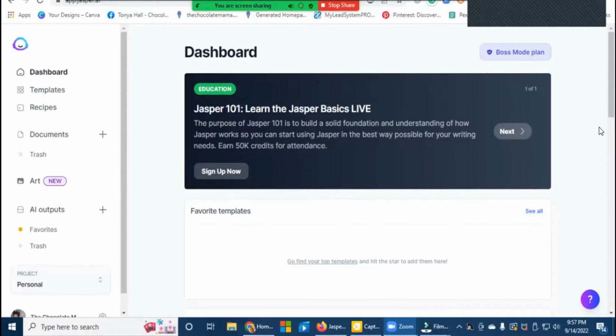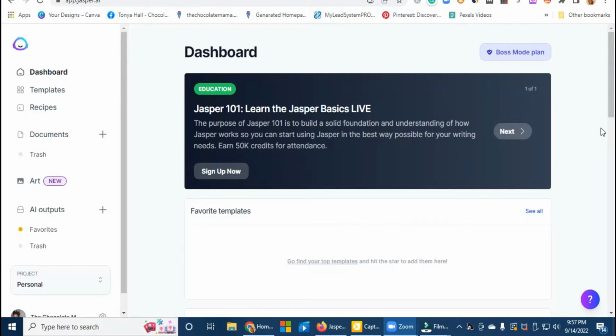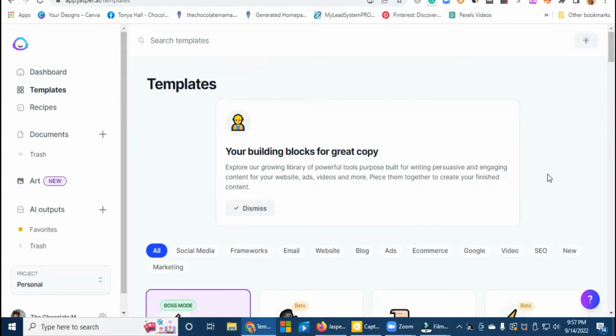I am in the dashboard screen. I have what is called a boss mode plan. They have different plans. They even have a free trial, which I'm going to leave a link to somewhere in here, so that you can try it out for free if you like what you see. But I'm going to go here to templates because I'm going to start with a very specific template.